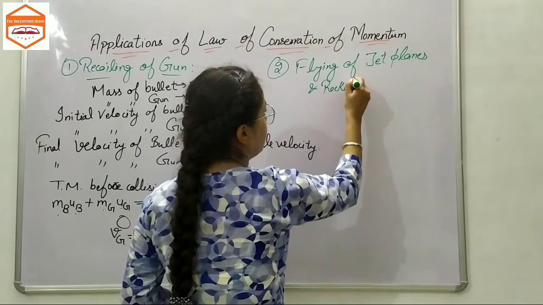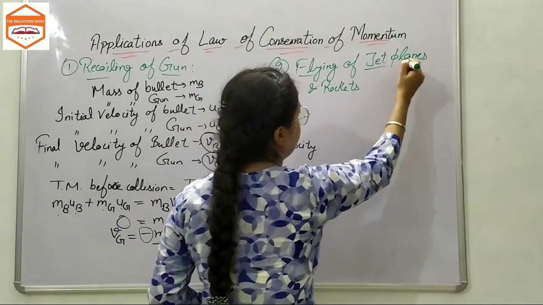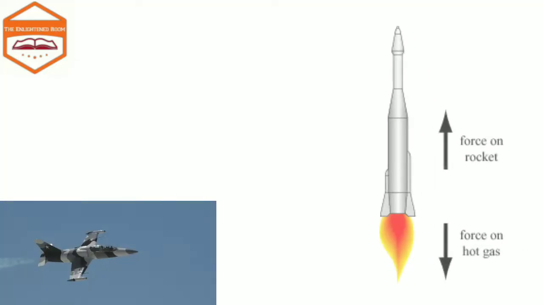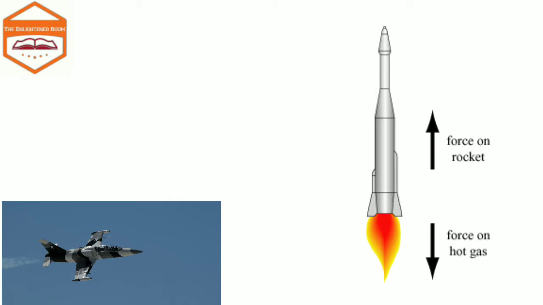You can see it through the picture: when jet planes and rockets take their flight and move in the direction they want to, a huge amount of gases is ejected out from the nozzle. So the flying of jet planes and rockets can be understood in terms of the law of conservation of linear momentum.